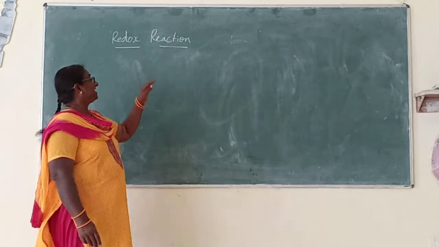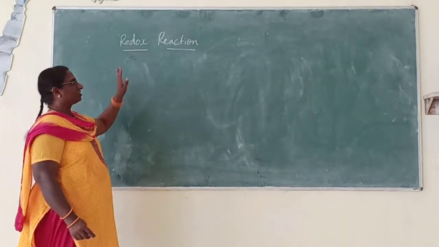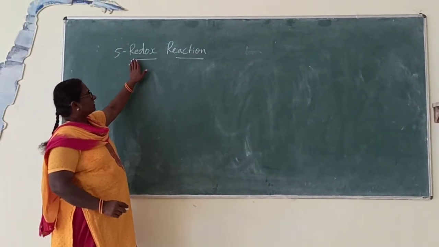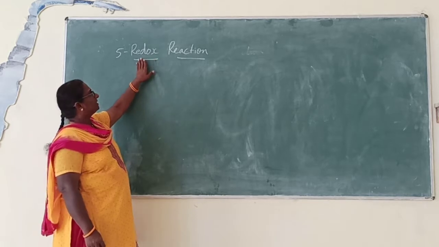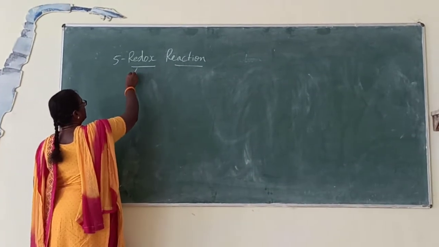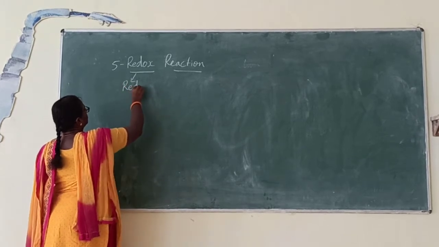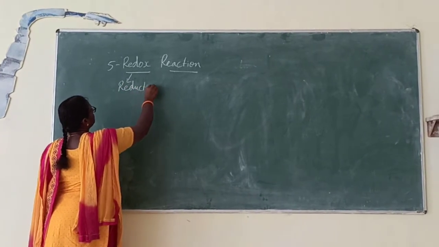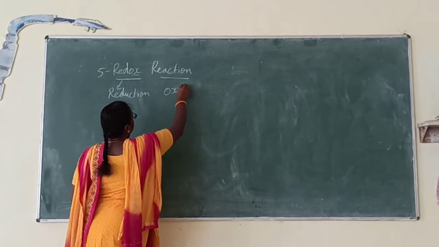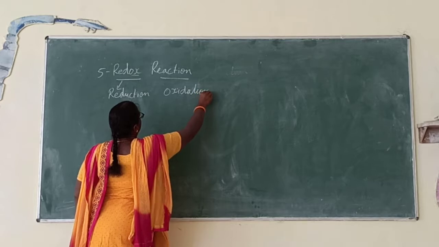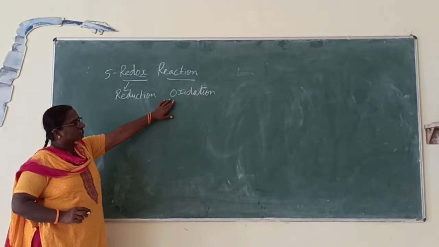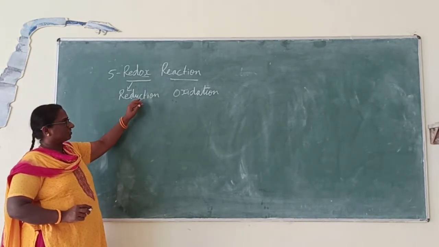Today we are going to see the fifth type of reaction, that is redox reaction. Redox reaction. If you see, the word itself has two parts. Red means reduction. Ox means oxidation. Ox stands for oxidation. So, redox reaction means it is oxidation and reduction reaction.